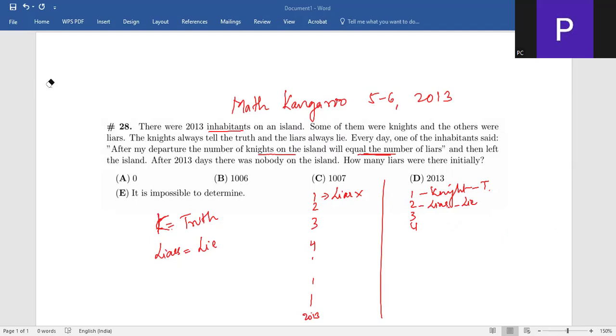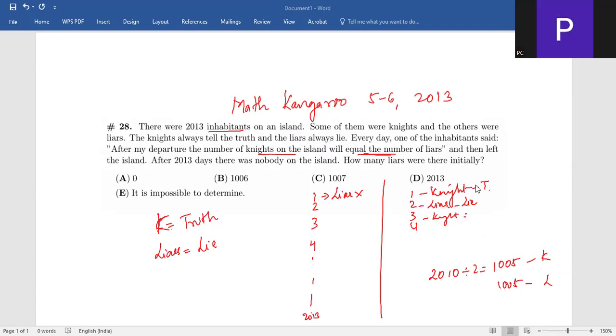Correct? So if the order continues like that, then again you have a knight. Knight will say the truth. So for example, then you get 2010 divided by 2. So you'll have 1005. Same thing, you'll have so many knights and so many liars. So this order will continue.